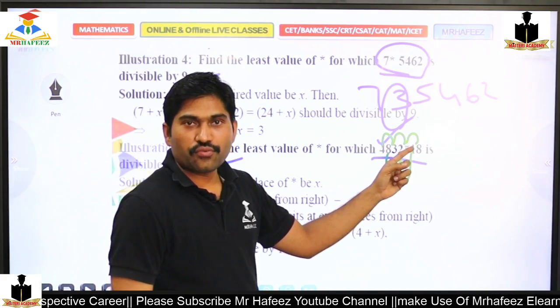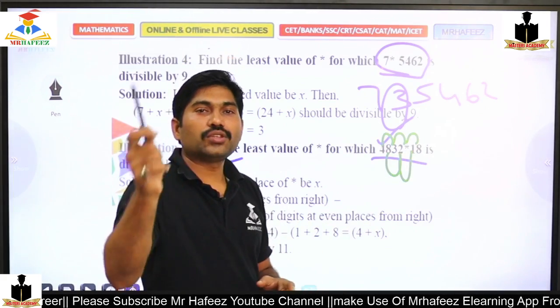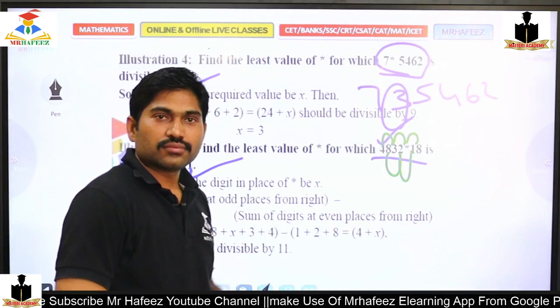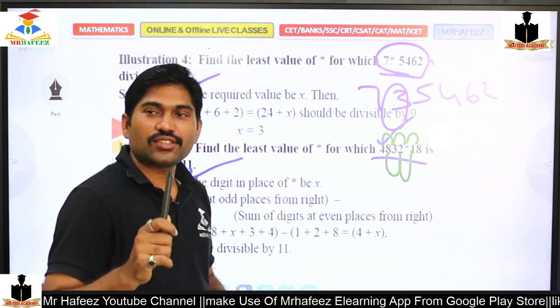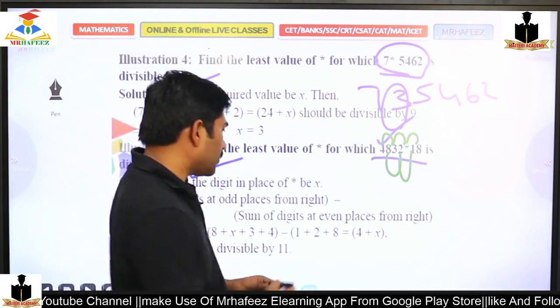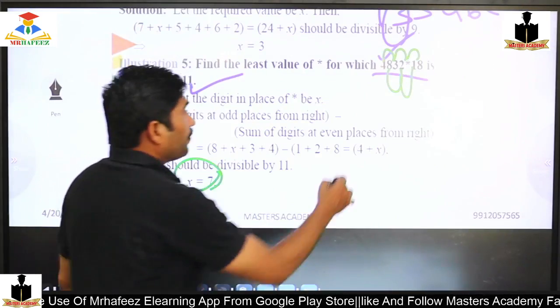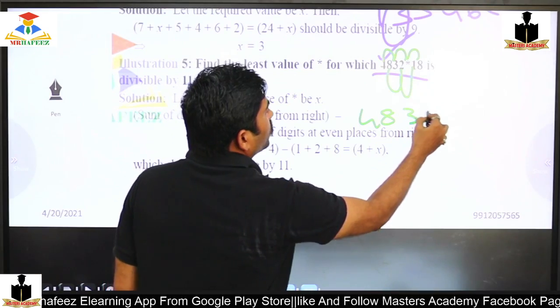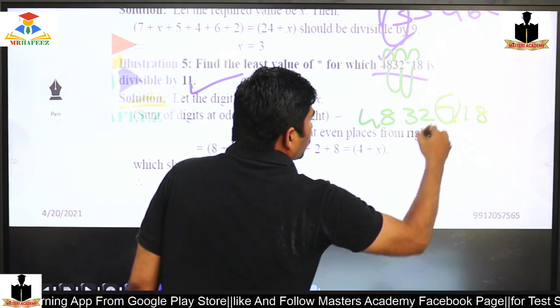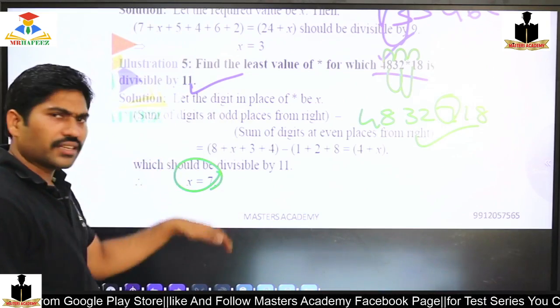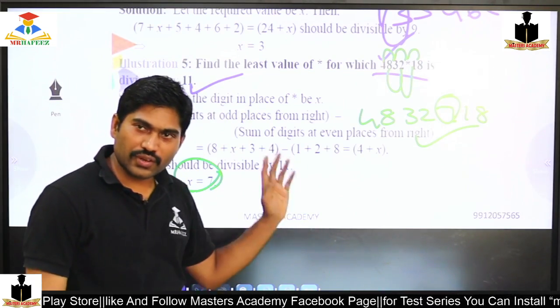Yes or no? What should be added to 4 to get 11? 7. That's it. So finally, the answer is 7. The number is 4, 8, 3, 2, 7, 1, 8. Answer over. This is the explanation. You can check later, right?